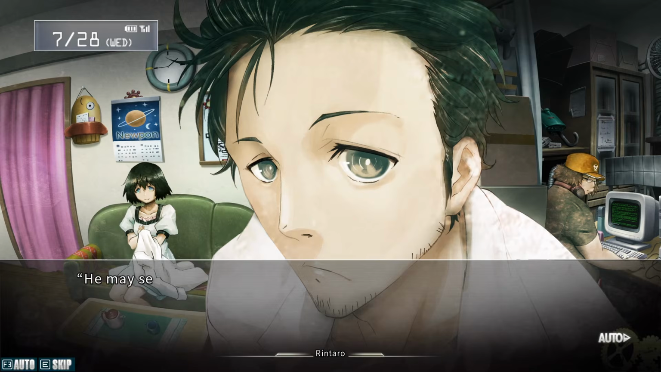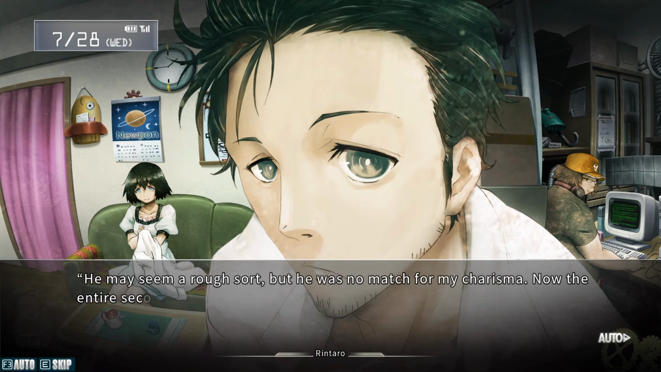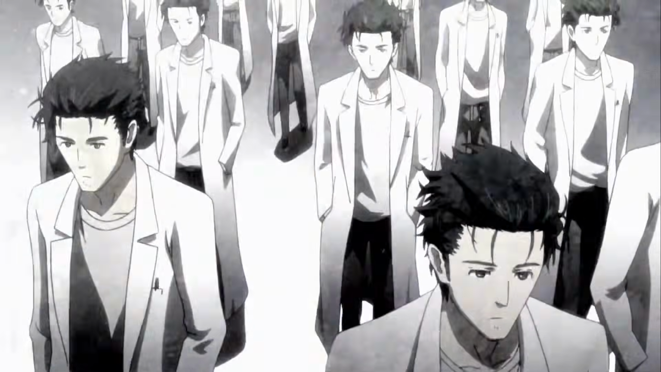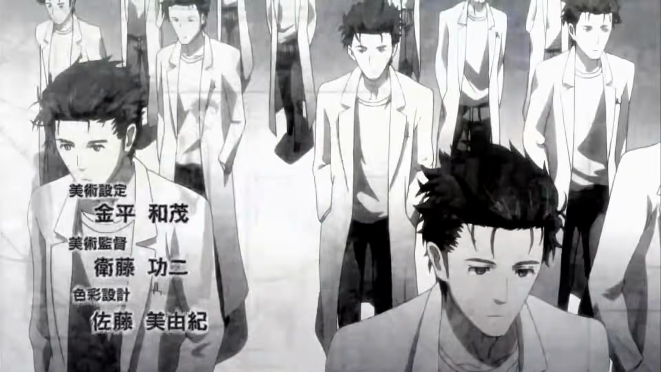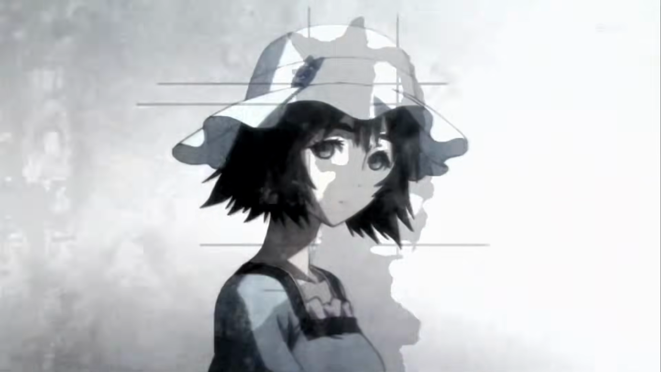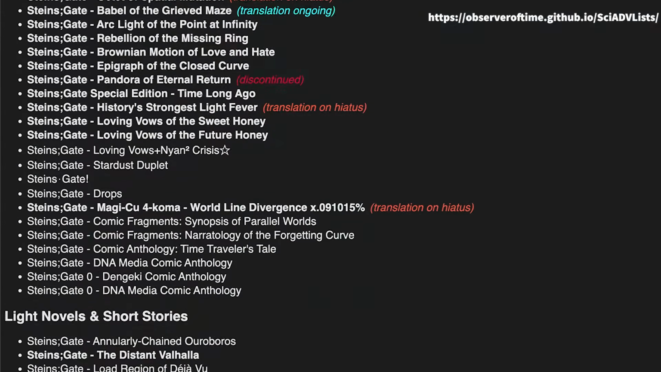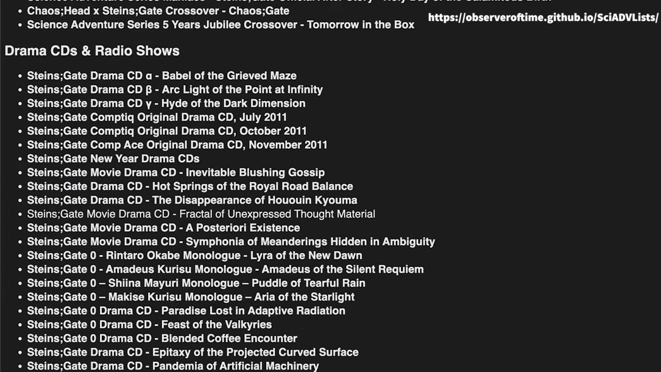Moving on to the second entry in the series is speculative science ADV, Steins Gate. As you're probably well aware, since this may be what you clicked on the video for, Steins Gate is the most popular entry in the franchise, largely due to its massively successful anime adaptation, and because of its sheer popularity, the subseries has several hundreds of hours' worth of content.